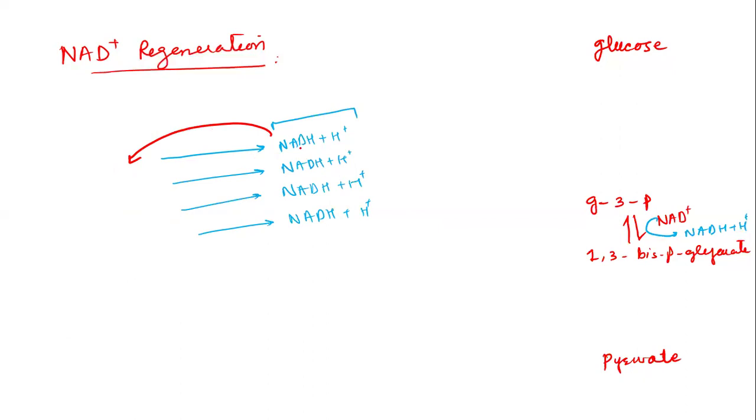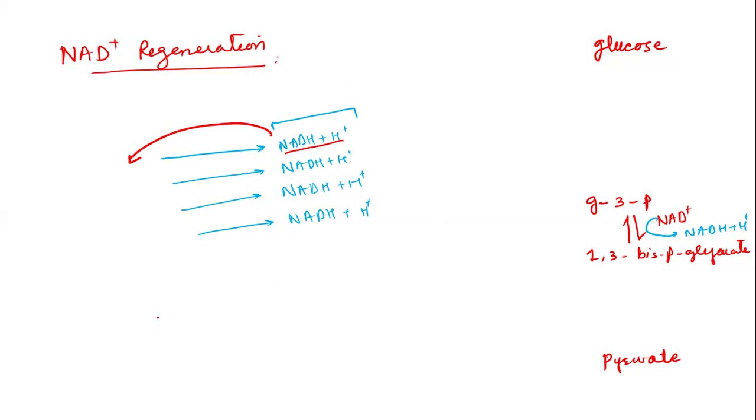For this, the reduced electron carrier must donate its electrons to some other molecule. So where will these reduced electron carriers release their electrons? Definitely they will release their electrons to any molecule whose reduction potential is greater than their own.